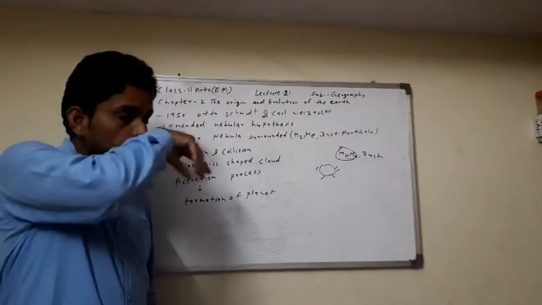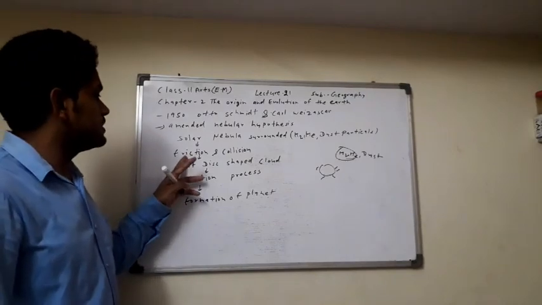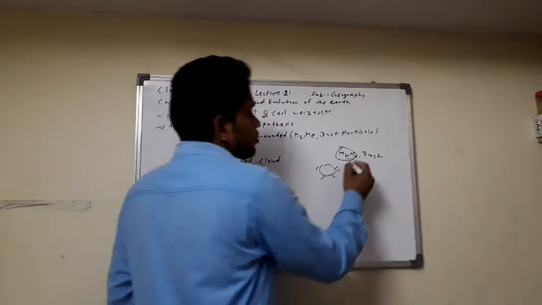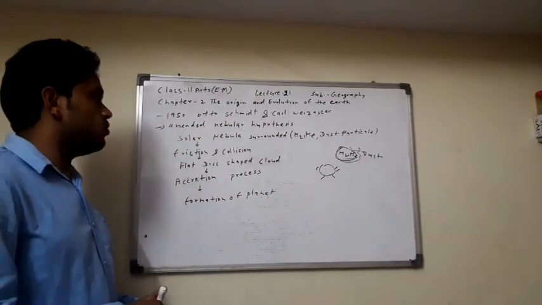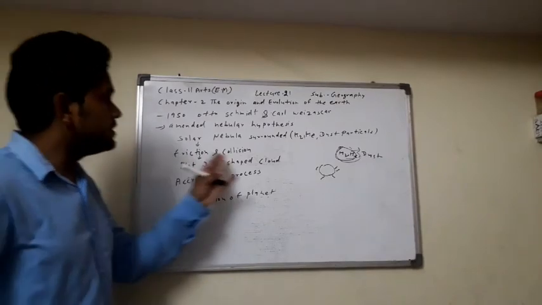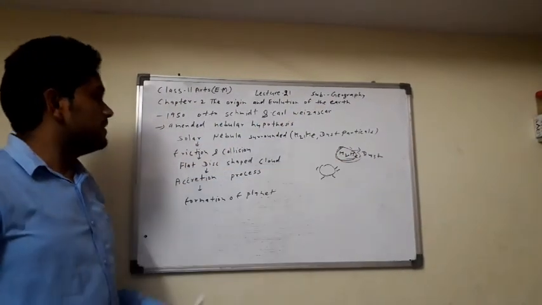In this nebula there is friction and collision. Friction and collision mean the particles striking each other, okay?